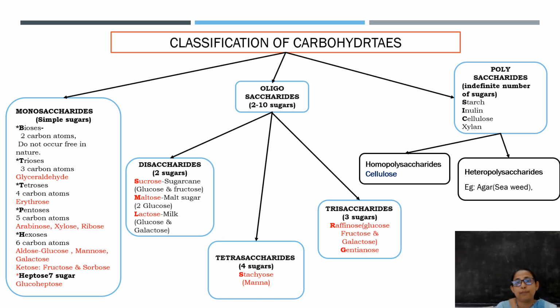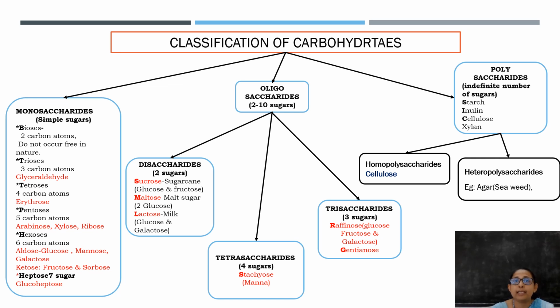Similarly, based upon the type of functional group, they are divided into two types. If it contains an aldehyde group, it is known as aldose. And if it contains the ketone group, it is known as ketose. The next category of the classification of carbohydrates is oligosaccharides. That means if the carbohydrate contains 2 to 10 sugars, it is known as an oligosaccharide.